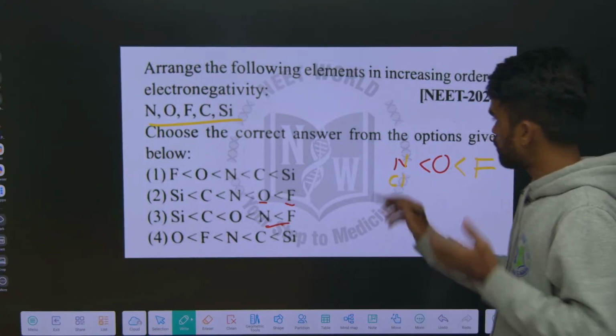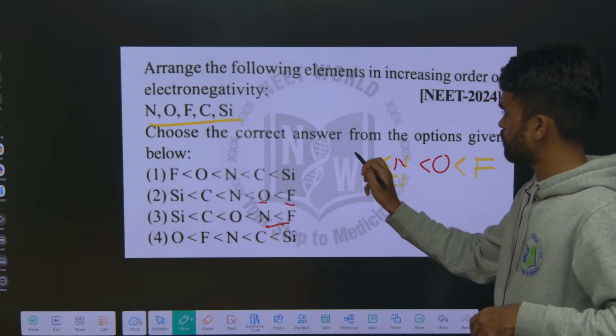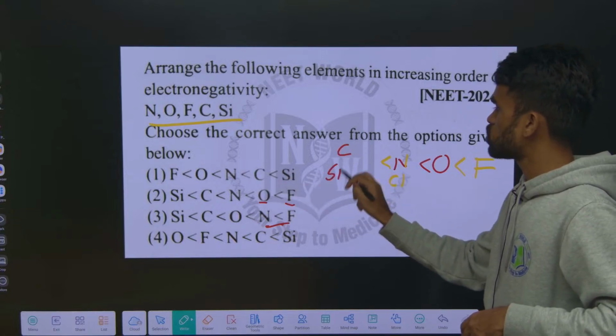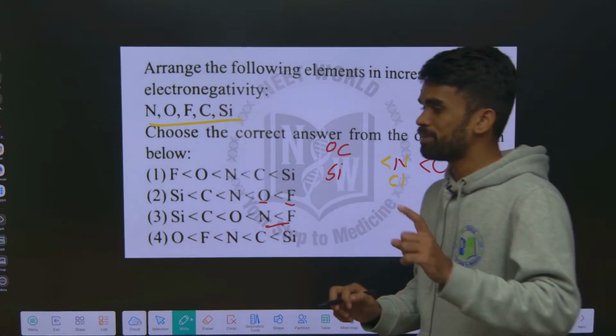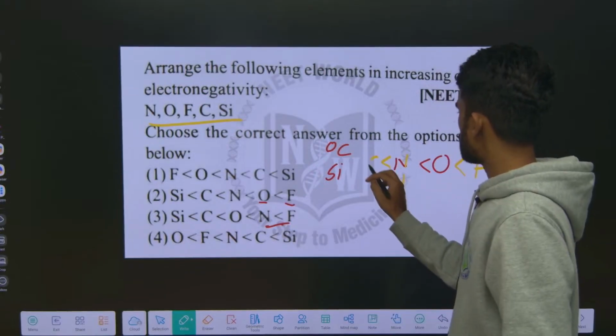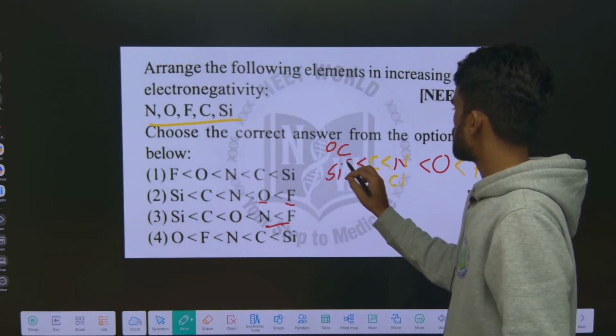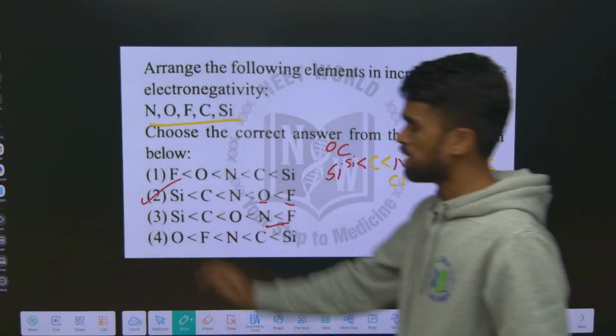As per the data given here, we know carbon and silicon belong to the same group. The top element in a group will always be more electronegative, so carbon will be more electronegative than silicon. So we have order 2 as our option.